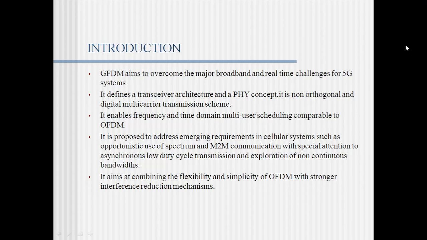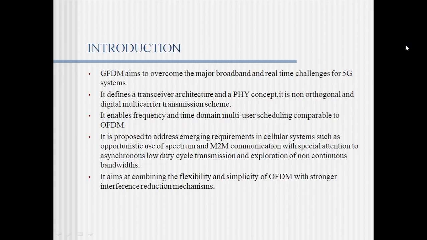GFDM aims to overcome the major broadband and real-time challenges for 5G systems. It defines a transceiver architecture and a physical concept. It is a non-orthogonal, digital multi-carrier transmission scheme. So, compared to OFDM, it enables both frequency and time domain multi-user scheduling.